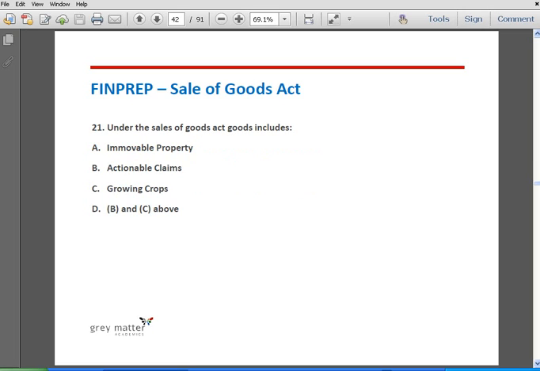Question number 21. Under the Sale of Goods Act, goods includes option A, immovable property, option B, actionable claims, option C, growing crops, option D, B and C above. The correct answer is option C, growing crops. This is because actionable claims and immovable property are specifically excluded from the definition of goods, and hence the correct answer is option C.